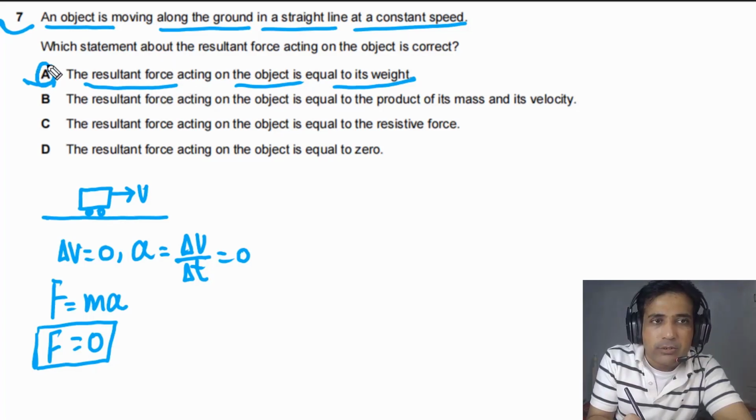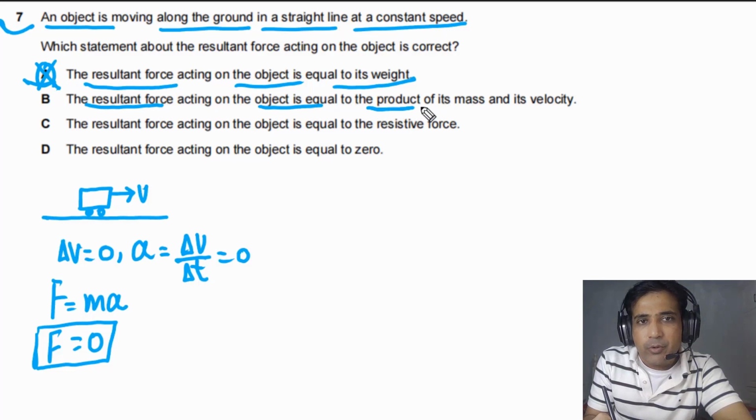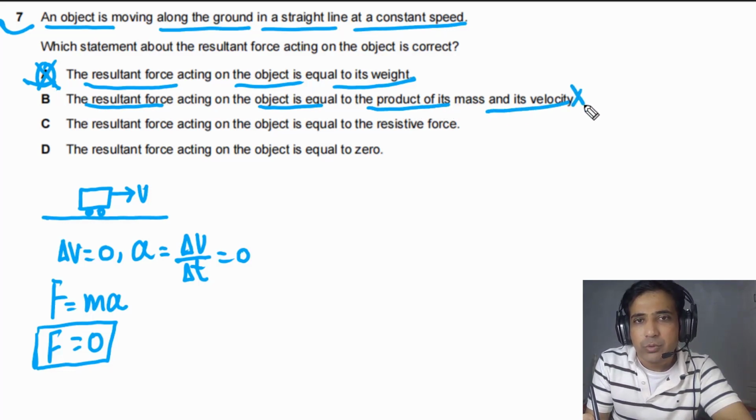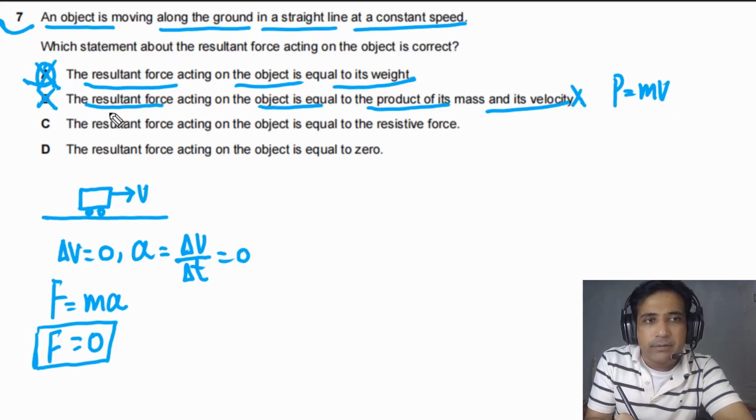If you look at this part B, the resultant force acting on the object is equal to the product of its mass and its velocity. This is also wrong because this is the statement of momentum, meaning momentum is equal to mv. So this is also not the correct option. If you look at statement C, the resultant force acting on the object is equal to the resistive force.